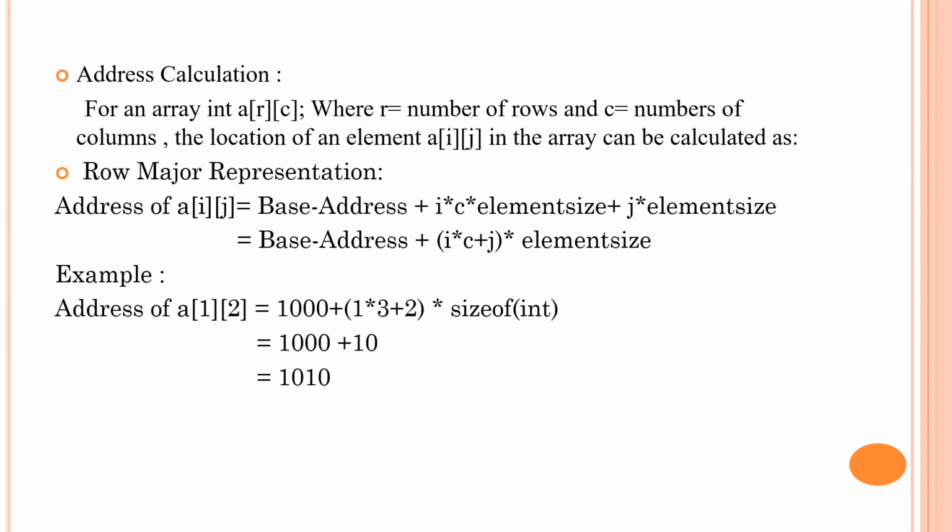So the calculation will be 3 ones are 3, plus 2, that is 5, into 2, the size of int, so that will be 10. Add that 10 to the base address, that will be 1010. So that address is of the element 6.